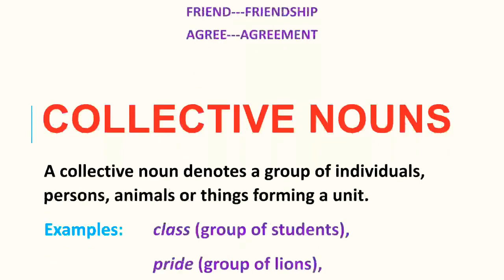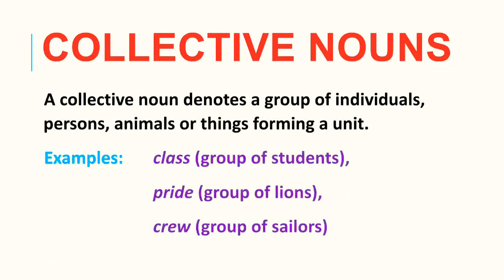Next, collective nouns. A collective noun denotes a group of individuals, persons, animals, or things forming a unit. For example, class. Here, the word class identifies a group of students.